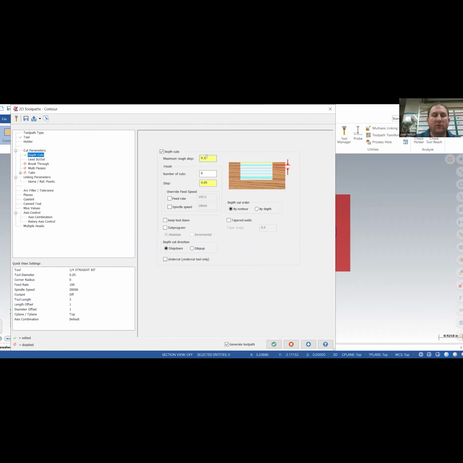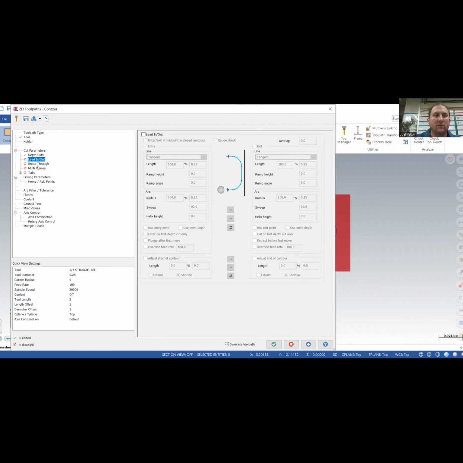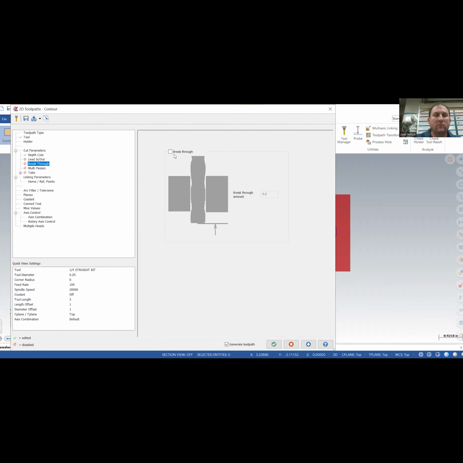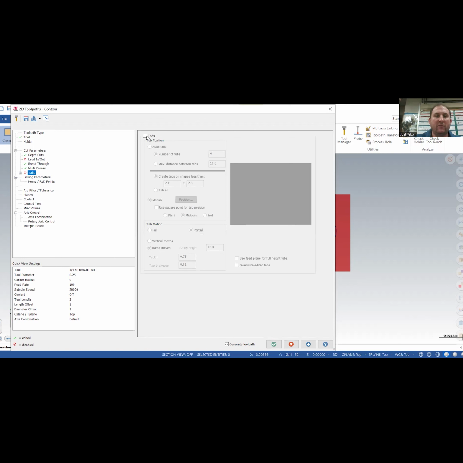Depth cuts, let's do 125 thousandths per pass. Lead in, lead out, we want off. Breakthrough, we do want on by 30 thousandths, so 0.03. Multi-pass, we definitely want on. Keep tool down, machine finish passes after roughing. Tabs, we definitely want on, so we're going to do automatic.